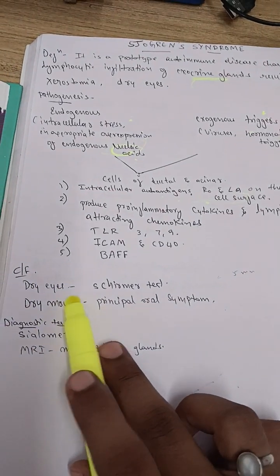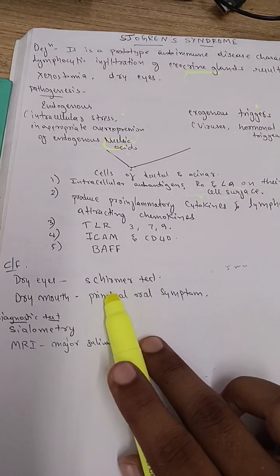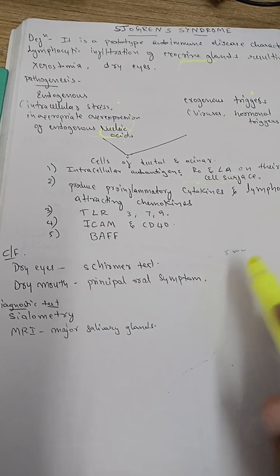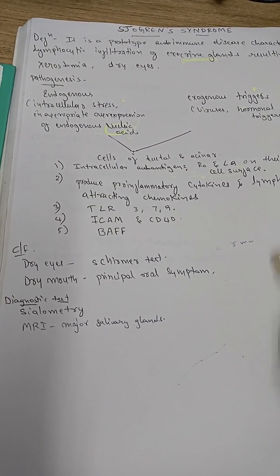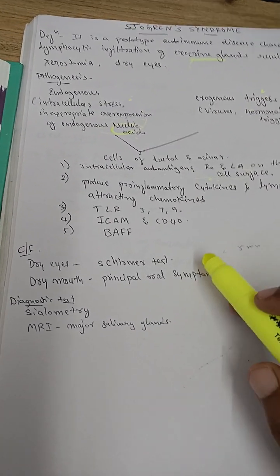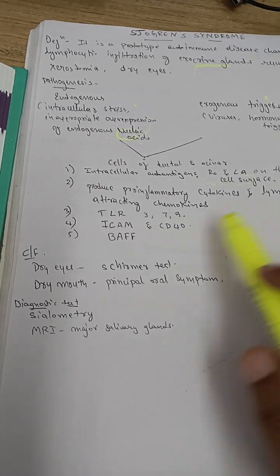Coming to clinical features, dryness of eyes can be assessed by the Schirmer test. Normally, a Schirmer test of more than 10 within 5 minutes is the normal value. If there is hyperlacrimation, it is greater than 10. If there is dryness of eyes, it is less than 5, which is a characteristic feature of Sjögren's.